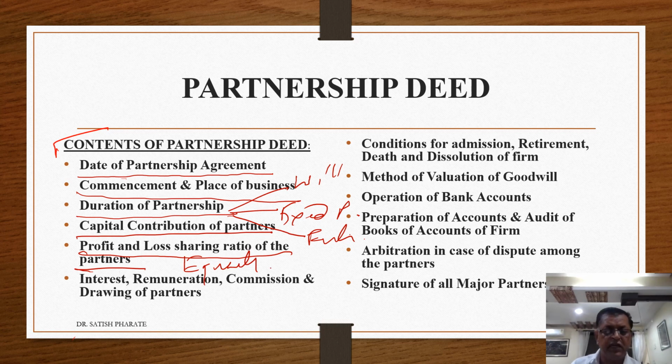Then conditions regarding interest, remuneration, commission and drawings of the partners. Sometimes the partnership deed may provide the information regarding remuneration, commission, drawings to be paid to the partners. In absence of information for remuneration and interest, income tax law will be applicable. Accordingly, maximum 12% interest can be paid to the partners as per income tax law, and for payment of remuneration there are certain conditions that will be followed.